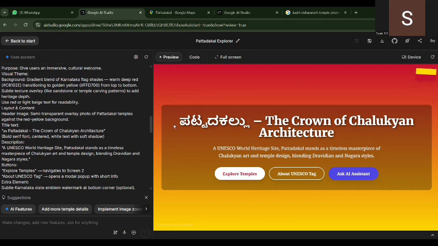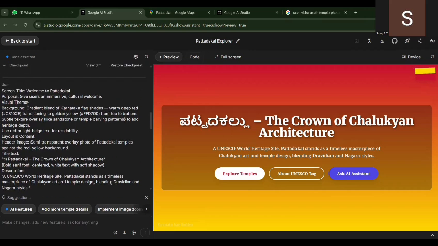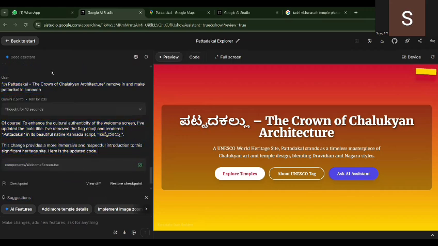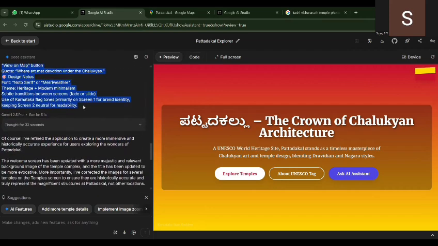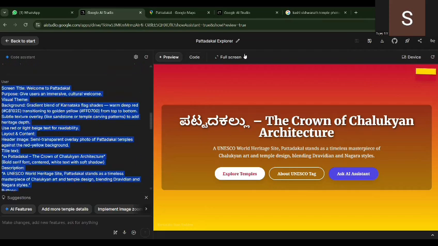For this app, I've given these prompts which you are seeing on the left screen. This is the prompt which has been given for building the app.